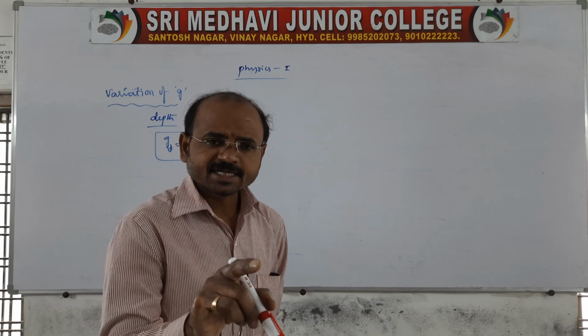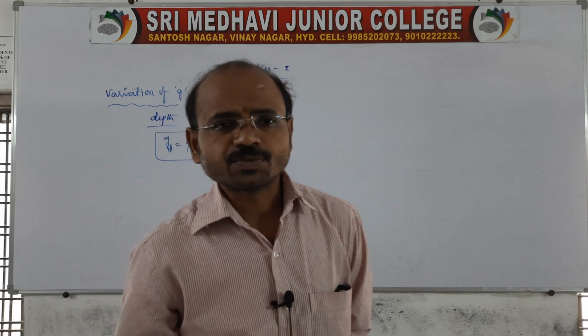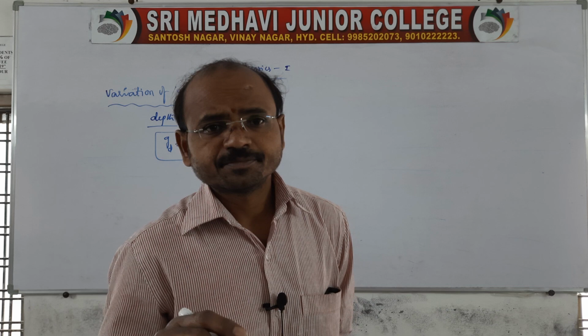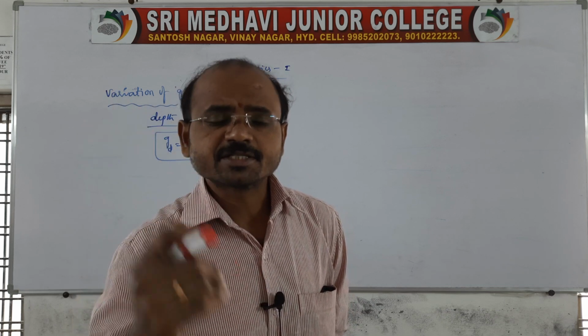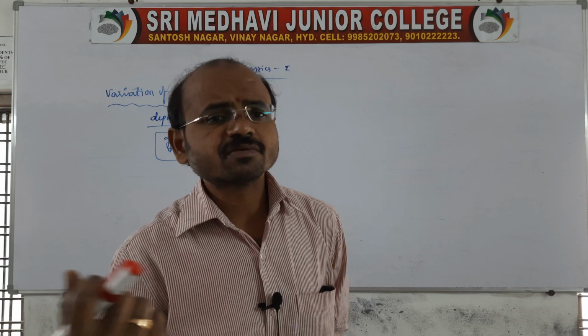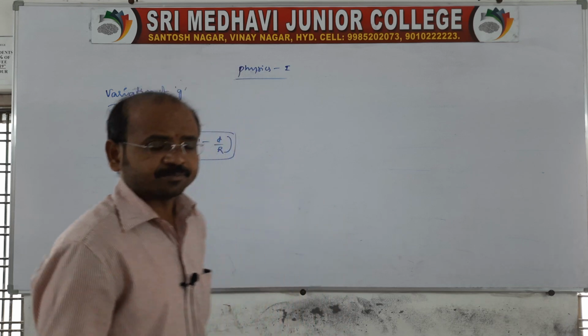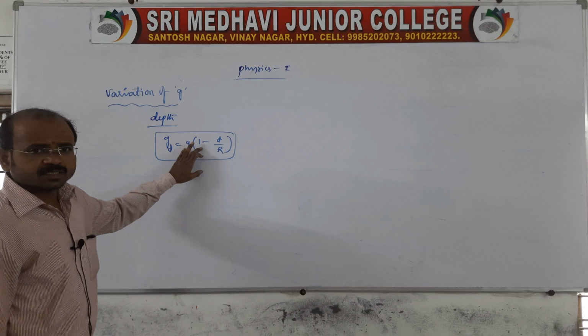Not only that, you take an artificial satellite. In that artificial satellite also, what happens? Of course, g is 0, so the time period is infinite. The pendulum takes a very long time to complete one oscillation, because the time period purely depends on g. If g is 0, then the time period is infinite. The pendulum cannot oscillate. That's what it is, like gd is equal to g into 1 minus d by R.